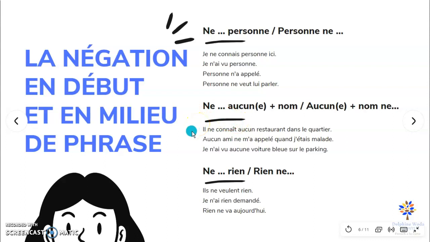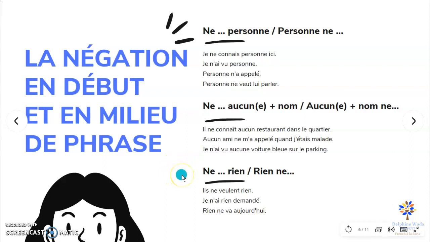Il ne connaît aucun restaurant dans le quartier. He doesn't know any restaurant in this neighborhood, in the neighborhood, sorry. Aucun ami ne m'a appelé quand j'étais malade. No friend called me when I was sick. Je n'ai vu aucune voiture bleue sur le parking. I haven't seen any blue car on the parking lot.